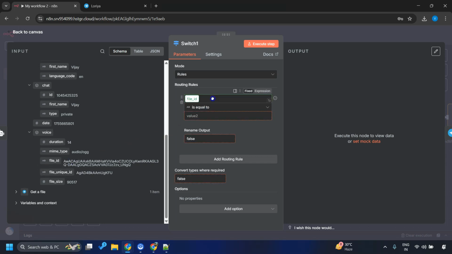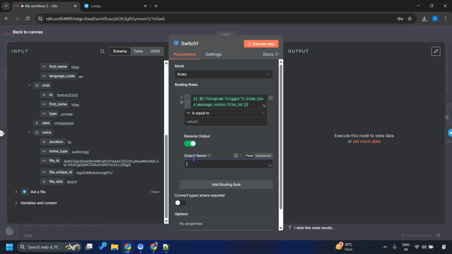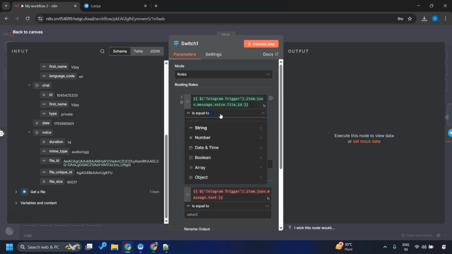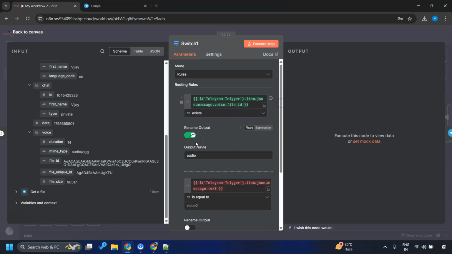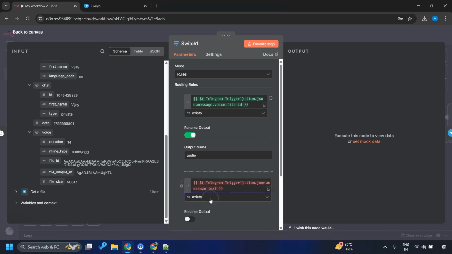This file ID, if it is there, that means it is an audio message. If the string exists, it is audio. If the string exists, it is a text message.